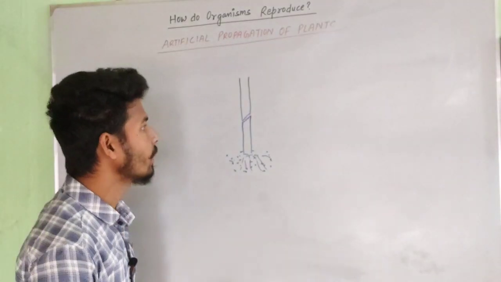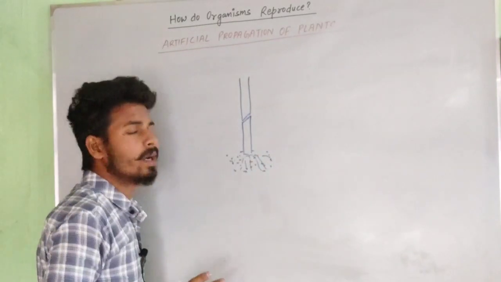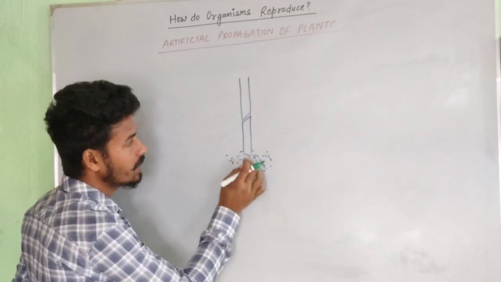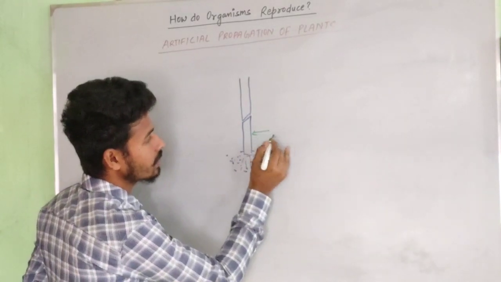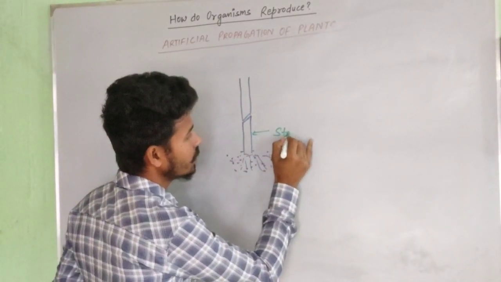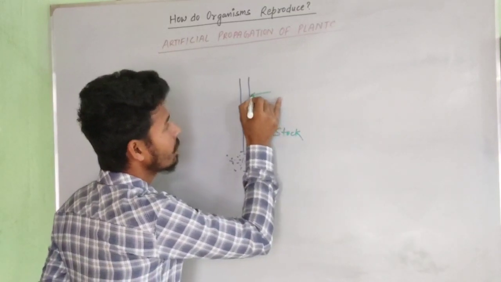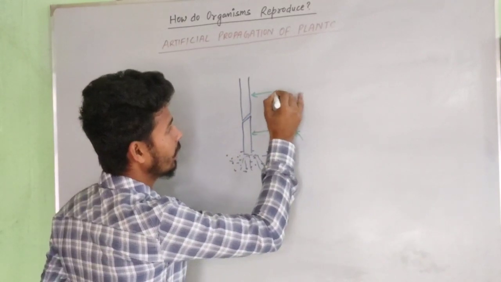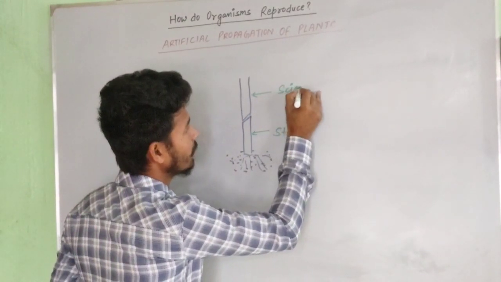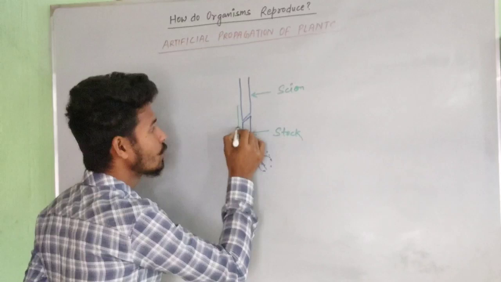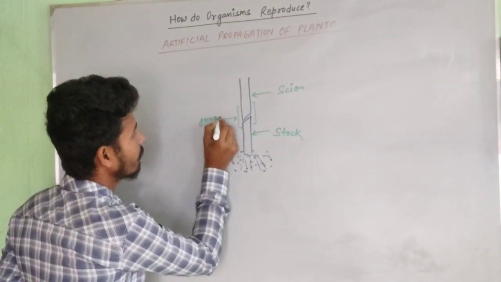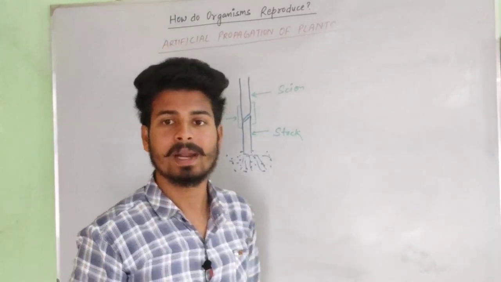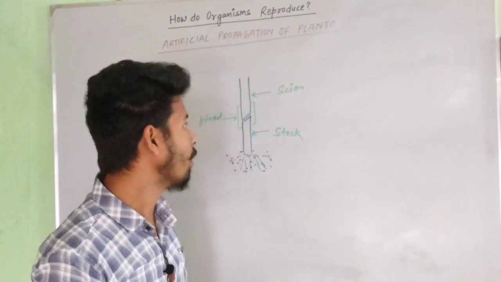If we talk about the grafting method, in a diagram you will see that the plant part which contains the root is called the stalk, and the other, the desired plant which is being joined, is called the scion. These are joined together, and sometimes we apply some plant growth regulators in between them.